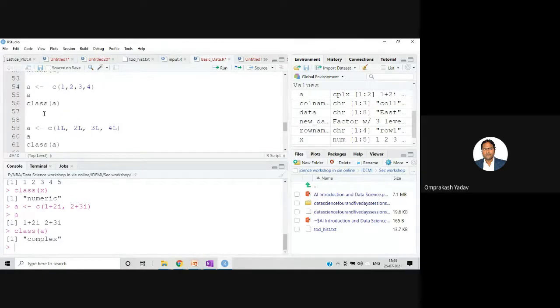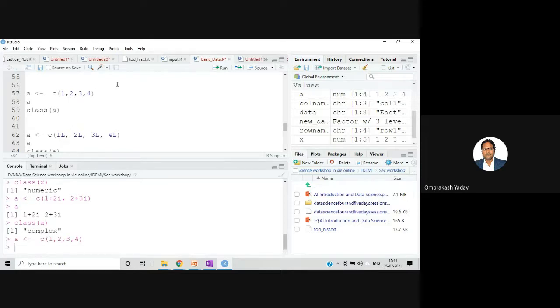Okay. Now let's focus on this one, which we did earlier. Suppose I want to store a collection of 4 numbers, so I will use the combine function, or C function. We pronounce this as the C function, right? Whenever you want to declare a collection of certain numbers, you can always use the C function. So I'm using the C function. I want to store these 4 values in A. I've executed that. Let me print that value. It's displaying 1, 2, 3, 4.